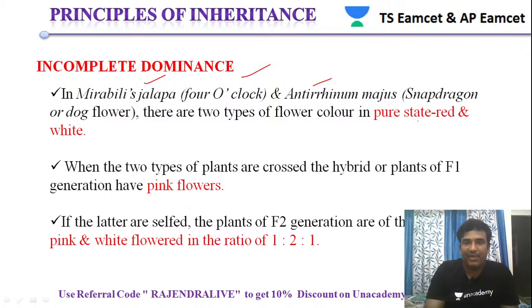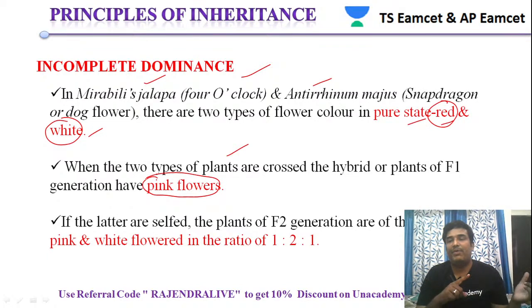So there are two types of flowers. One is pure state, that is red color, and the other is white color. These are the two colors of the flowers. When the two types of flowers are crossed, the hybrid F1 generation produces pink color flowers. So that's what we have seen.